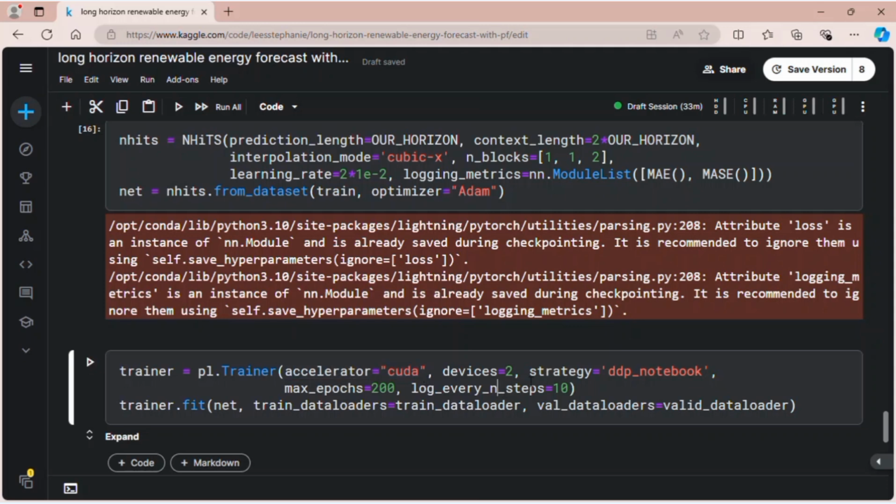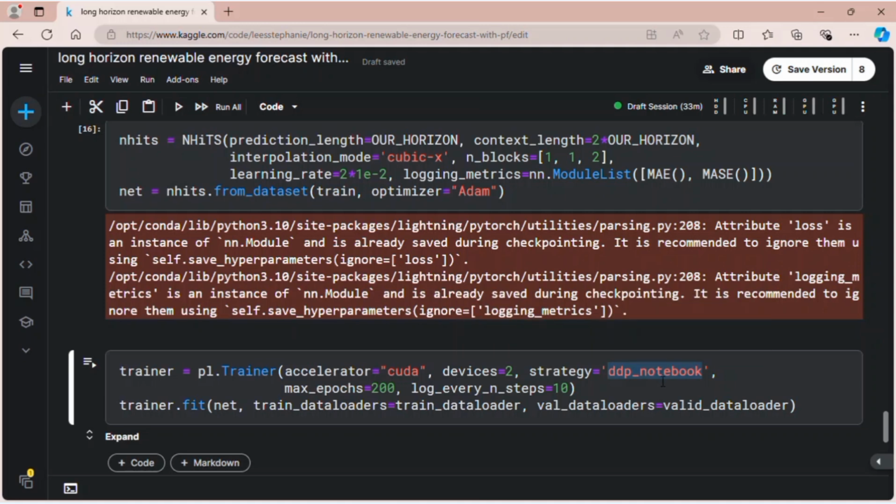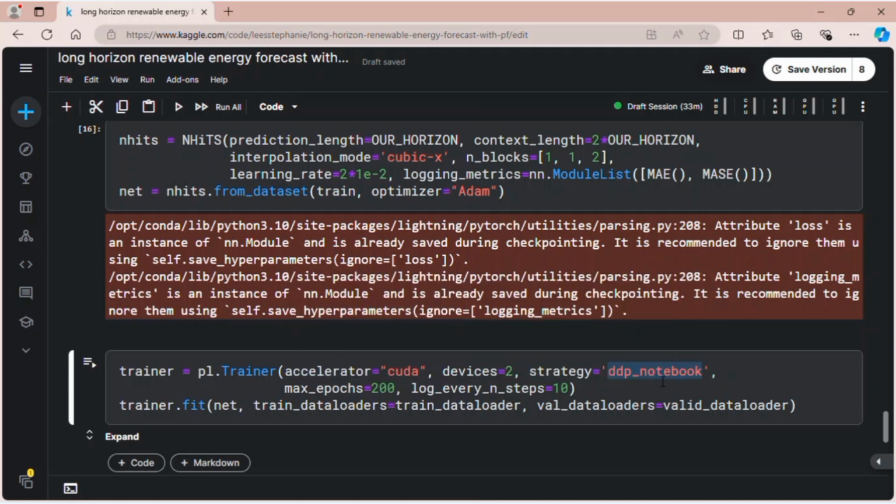And then since we have 2 GPUs, we just set the devices to be 2, and the strategy is DDP notebook because we are running this in a Kaggle notebook. If you're running this on your own local machine, then you can just use DDP or DDP spawn or some other strategies like FSDP. FSDP is fully sharded data parallel. Oh yeah, DDP is, by the way, distributed data parallel.